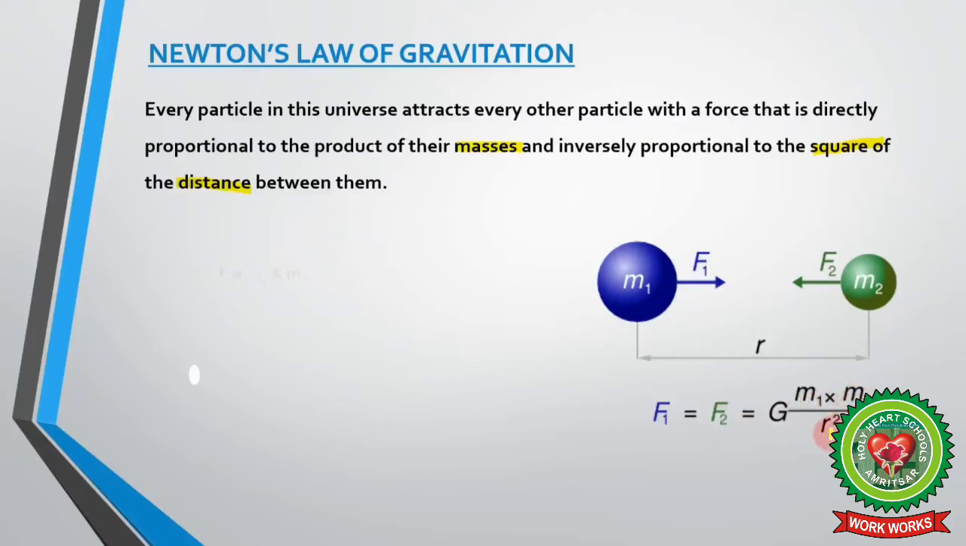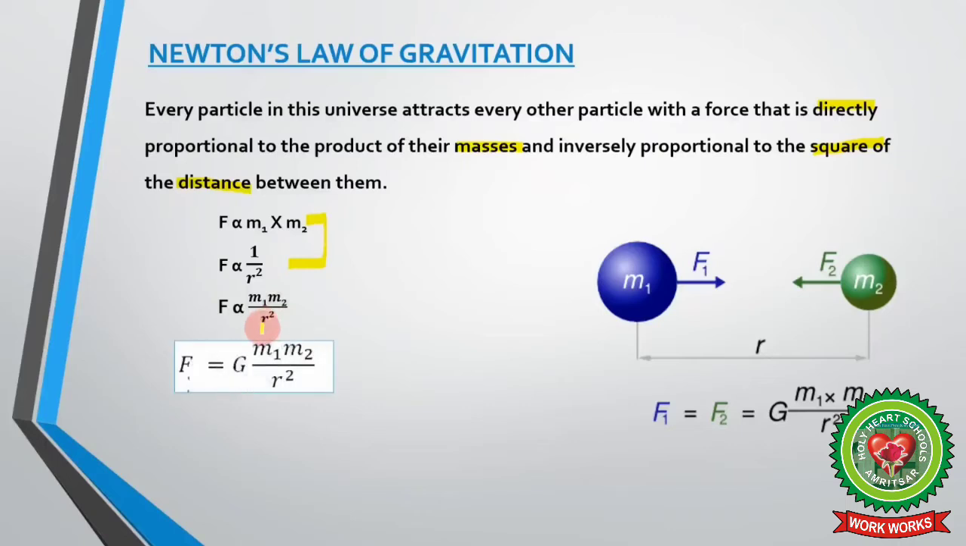Let's see how this relation comes. According to this law, force of attraction is directly proportional to the product of their masses. F is inversely proportional to the square of distance between them. Combining these two, what are we getting? F is directly proportional to m1 m2 divided by r square, which gives us F is equal to G m1 m2 upon r square. To remove the sign of proportionality, we put a constant of proportionality, which is capital G.